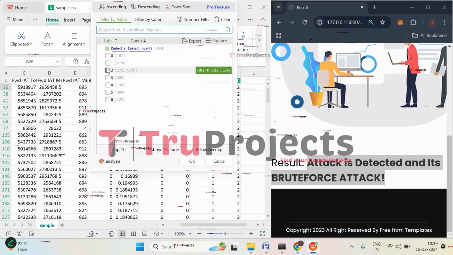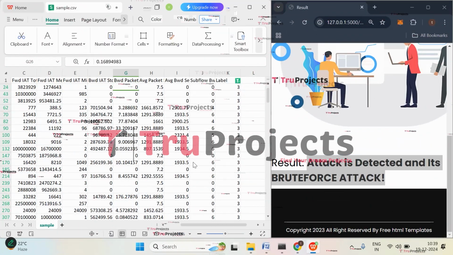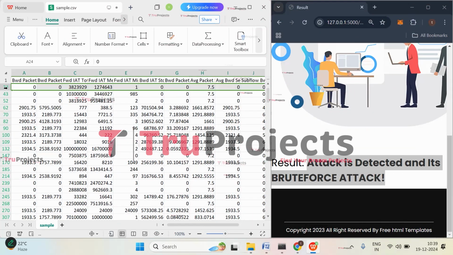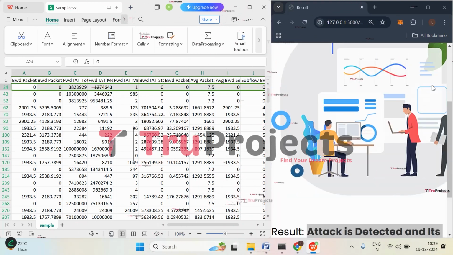Now let's check with class 3. So now let's try with this case, the first case. Click on predict.